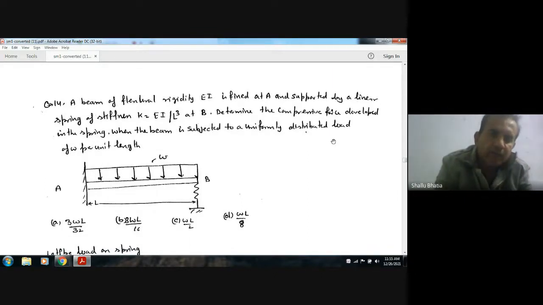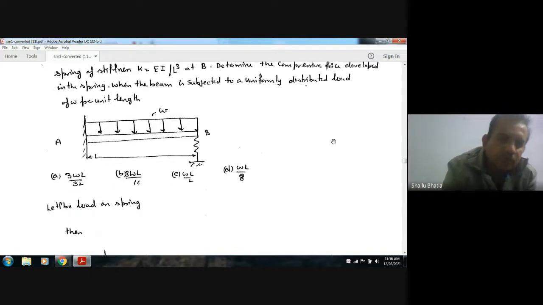Next, a beam of flexural rigidity EI is fixed at A and supported by a linear spring of stiffness K equal to EI by L cube at B. Determine the compressive force in the spring when the beam is subjected to a uniformly distributed load of W per unit length. Okay. So this is your W per unit length, and this is the spring. Okay, and this is the fixed end.